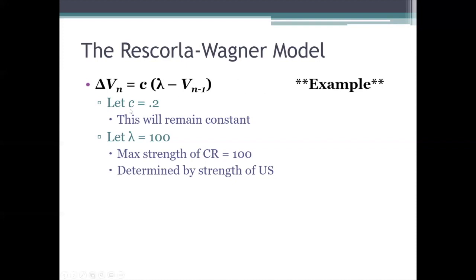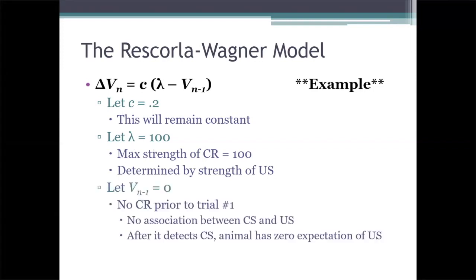So we have our value of C, we have our value of lambda, and finally, before we start the pairings, there isn't going to be a conditioned response, right? So before that first acquisition trial, V is going to equal 0. To keep going with the Pavlov example, if we're going to be using a tone as our CS, then that tone is going to start this process as a neutral stimulus, right? It won't elicit any salivation at all. In other words, at first, the animal has absolutely zero expectation that the food is going to occur after the tone does.